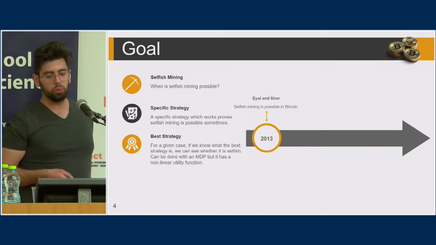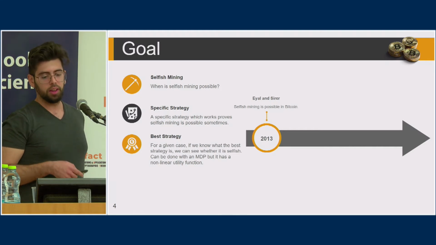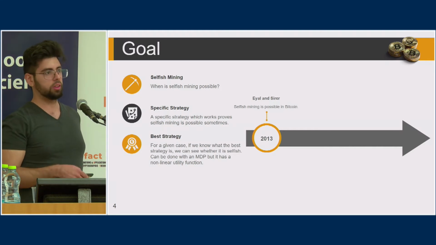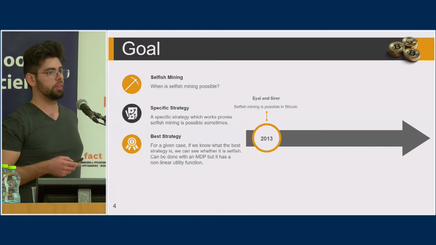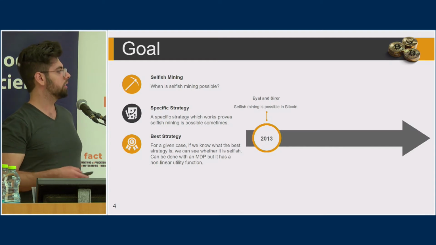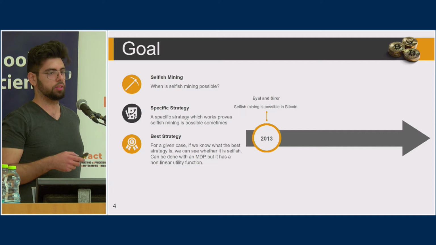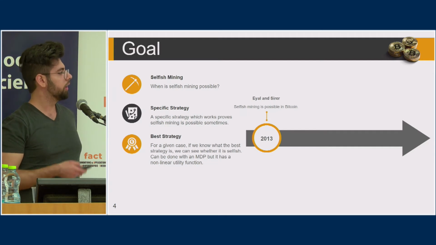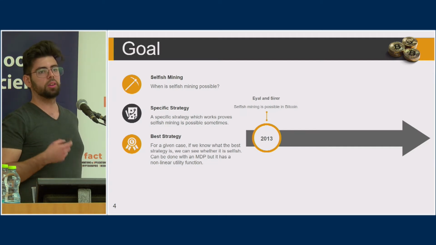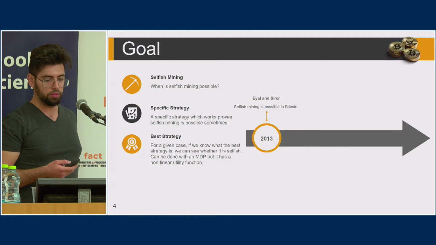So in order to do so, we want to find the best strategy. And if we know the best strategy, we can see whether or not it is selfish. And we can do this for different miner sizes and see for what parameters of the model selfish mining is possible. And this can be done by modeling the problem as an MDP and then solving it.